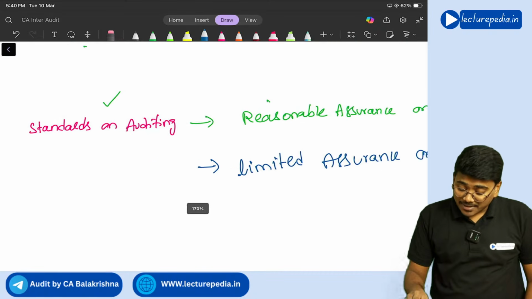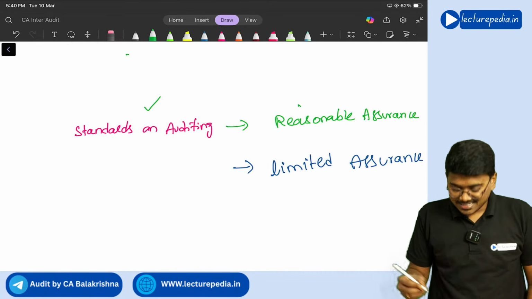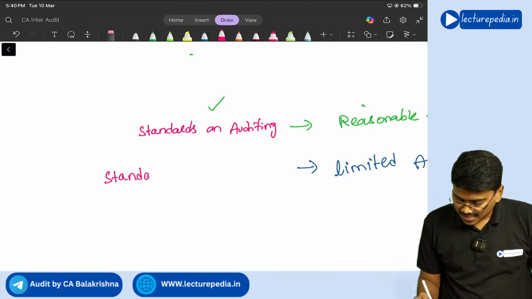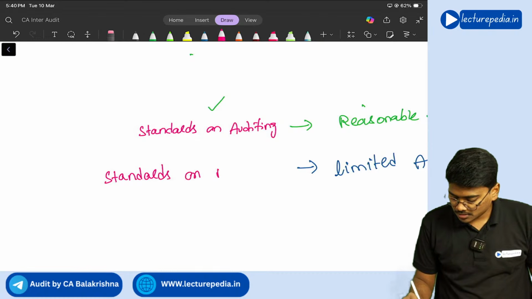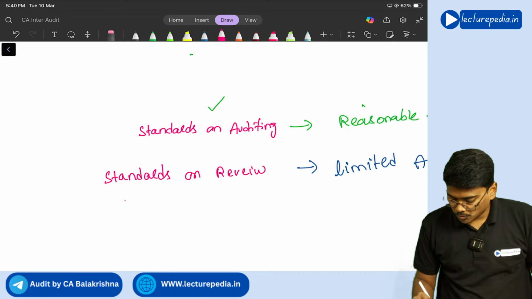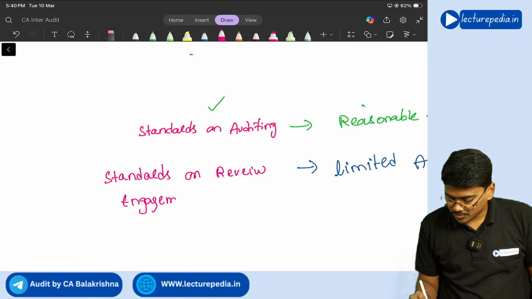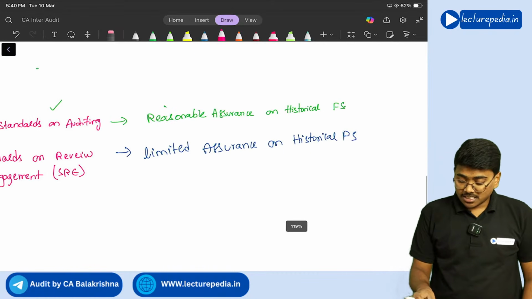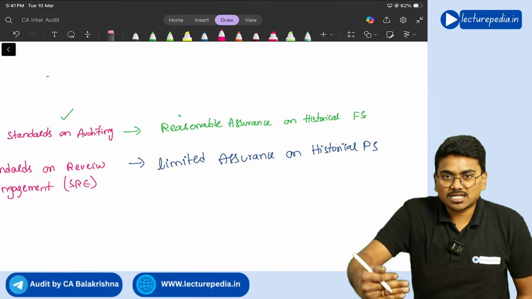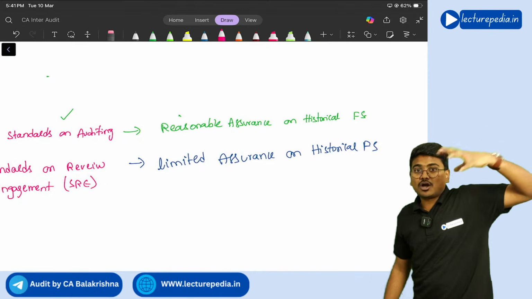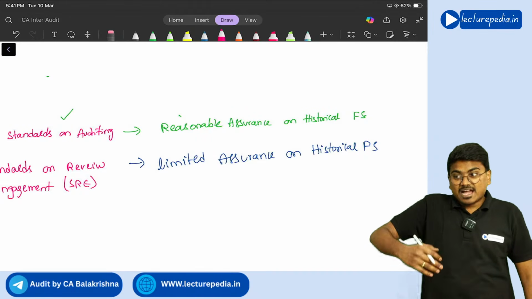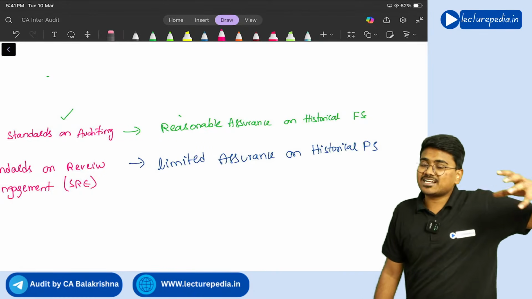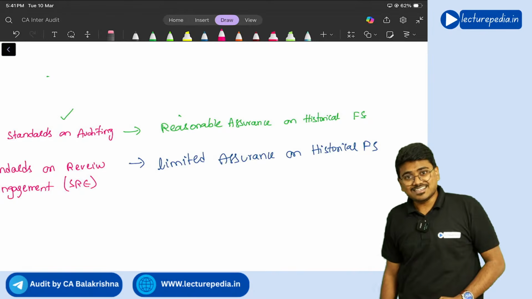No. You will apply SRE series, nothing but standards on review engagement. So if the auditor wants to provide reasonable assurance on historical financial statements, he has to comply with auditing standards. If the auditor wants to provide limited assurance on the historical financial statements, he needs to comply with the standards on review engagement, SRE series.